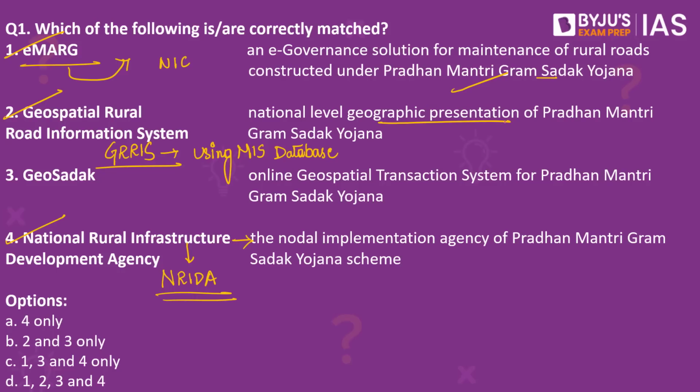Now coming to Sadak. Sadak is an online geospatial transaction system of Pradhan Mantri Gram Sadak Yojana. So what does this do? This particular system enables collating, managing and editing the online spatial data quality report and as well as serving geospatial data in real time. So this is also correct, and with this we've arrived at our answer, which is option D, 1, 2, 3 and 4.